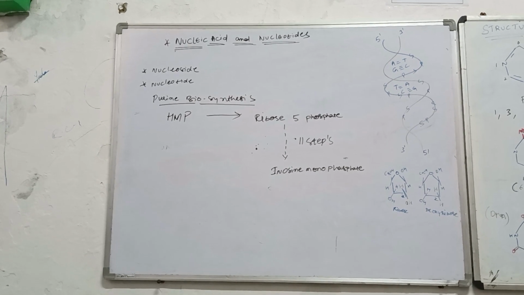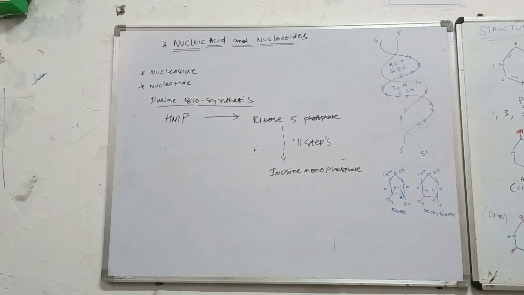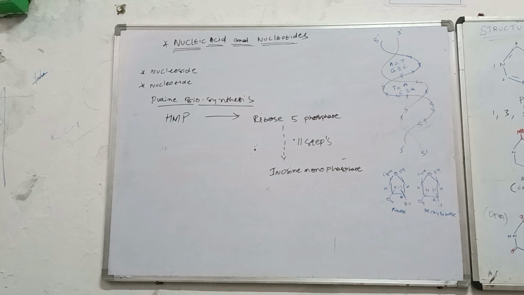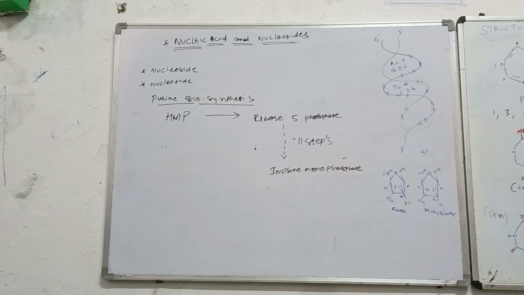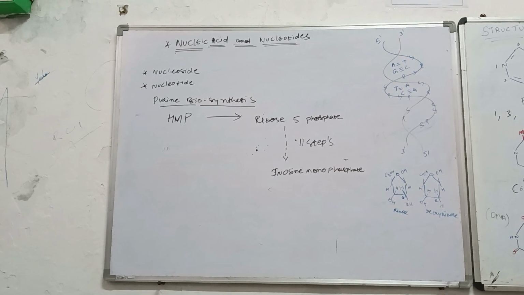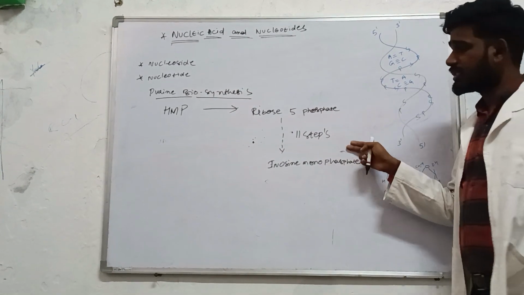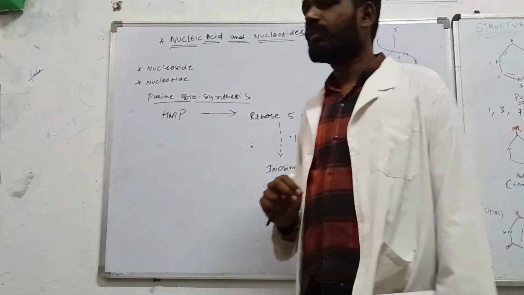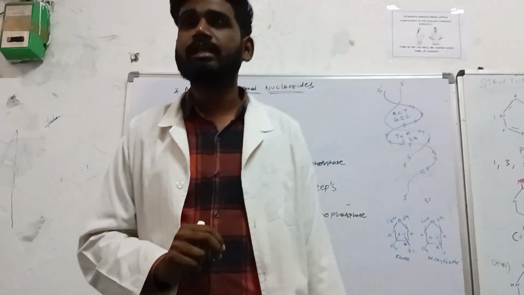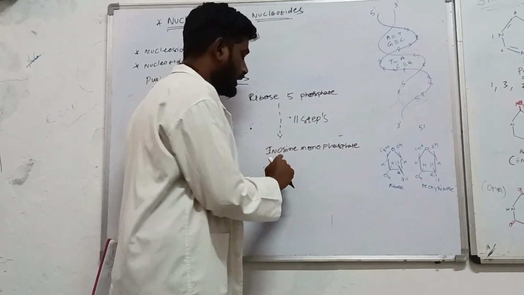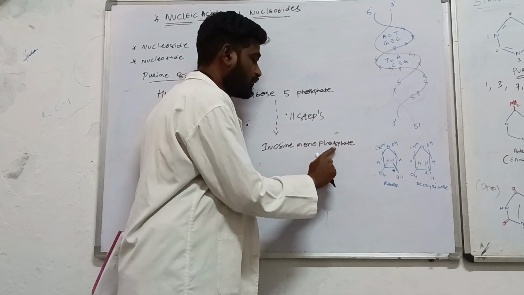The formation of the purine inside your body: firstly from the hexose monophosphate shunt you get the ribose 5-phosphate, and there are 11 steps in a linear sequence over there. After following those 11 continuous steps, you are going to get the inosine monophosphate.